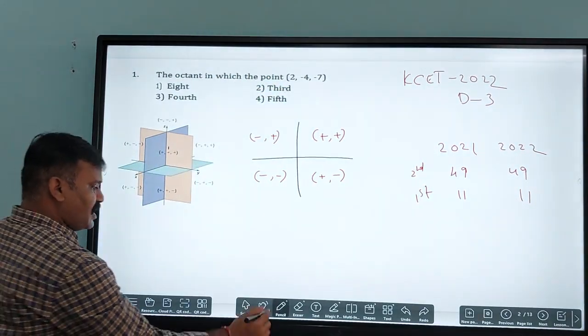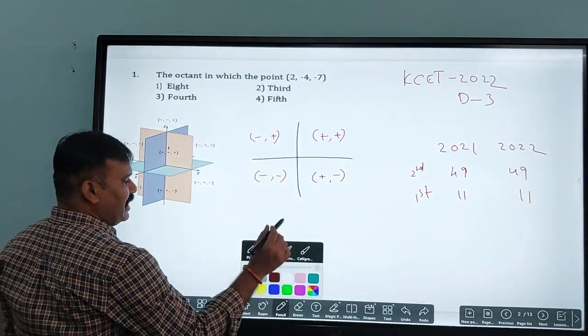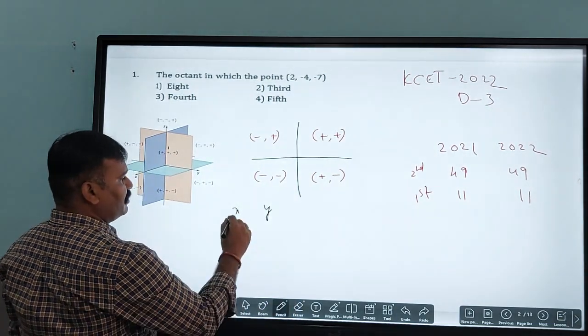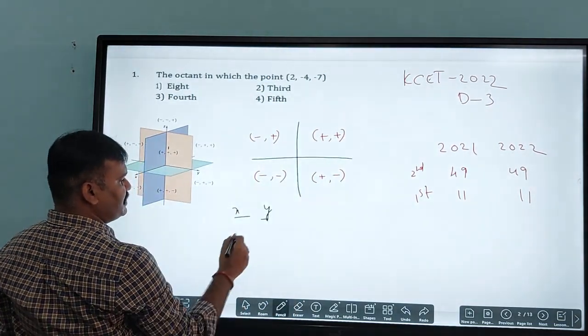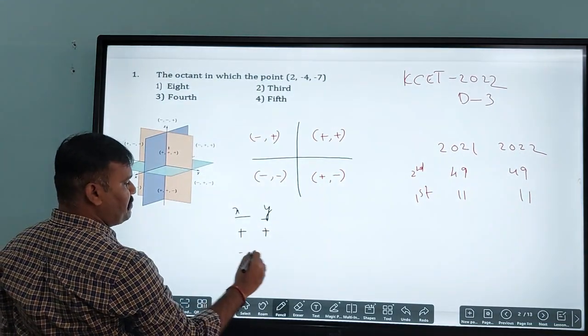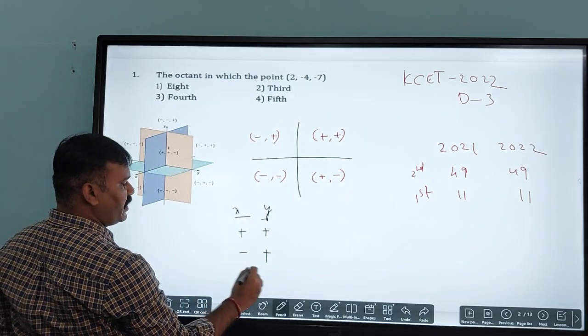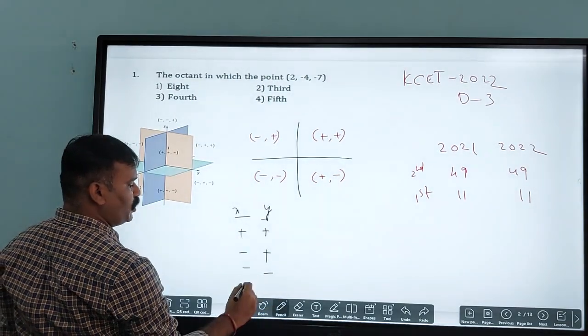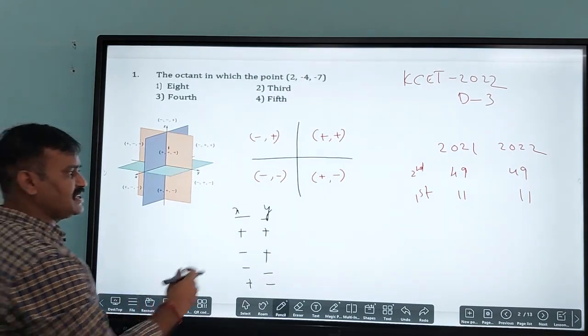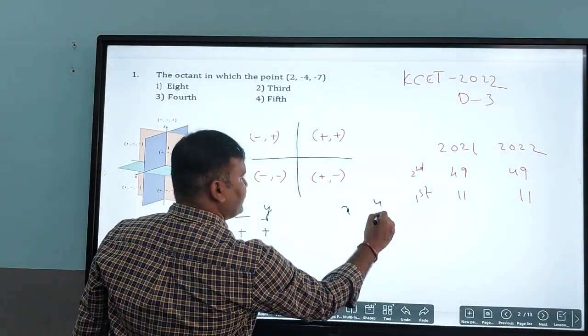So now coming to the first point, I'll take x, y. The first quadrant is plus plus, the second quadrant minus plus, the third quadrant minus minus, and the fourth quadrant plus minus. Similarly, repeat the same thing for the other one, x, y.